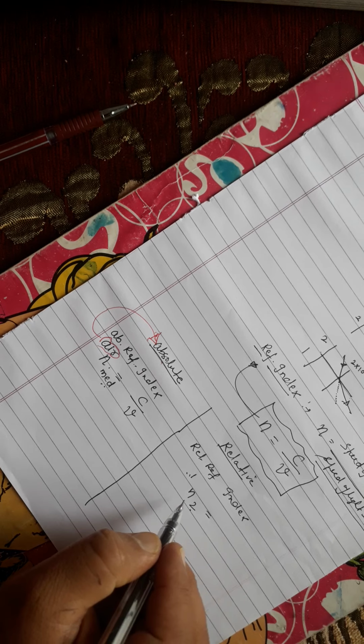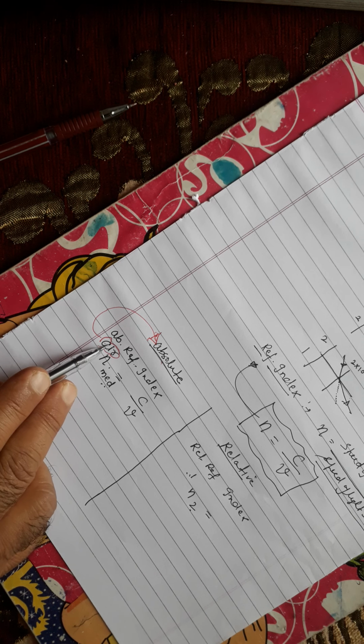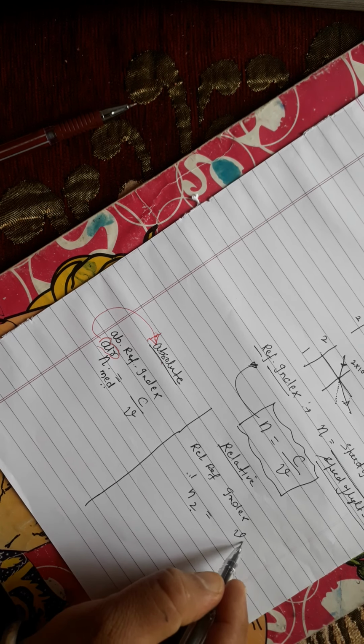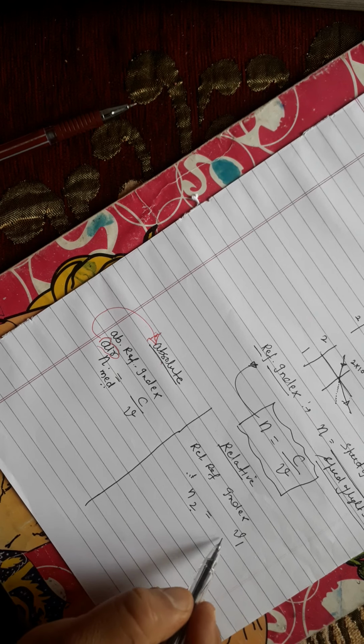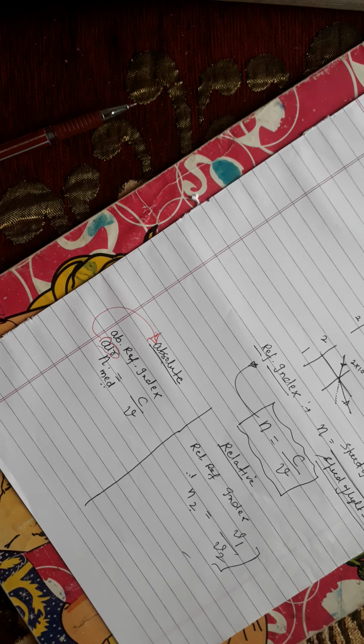Now see here. What we are writing is, here we have taken air above, so the speed in air is taken in the numerator. Similarly, the speed of the first medium is taken as v1, and the speed in the second medium is taken as v2. Clear? Understood? So this is the simple thing.